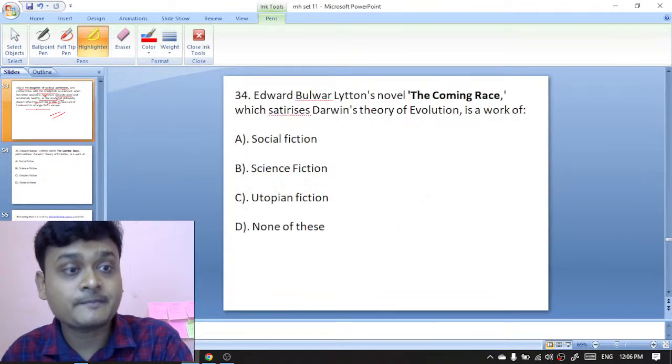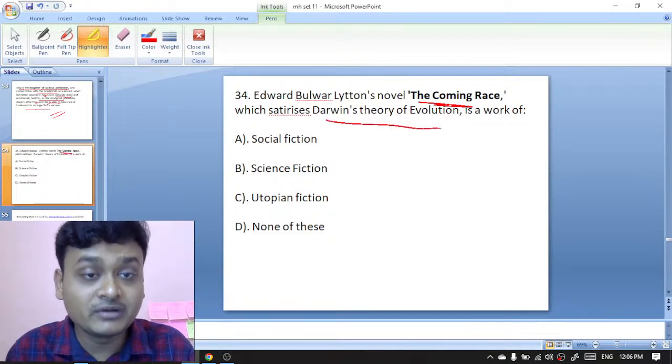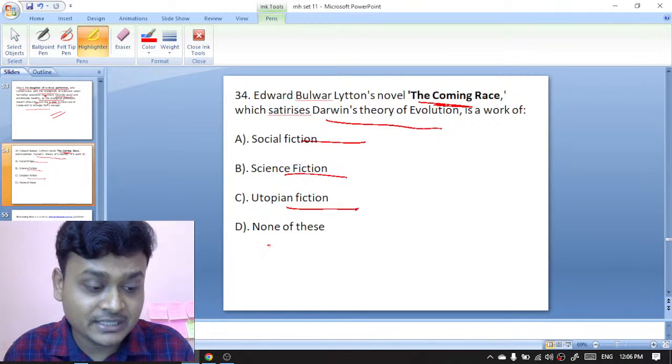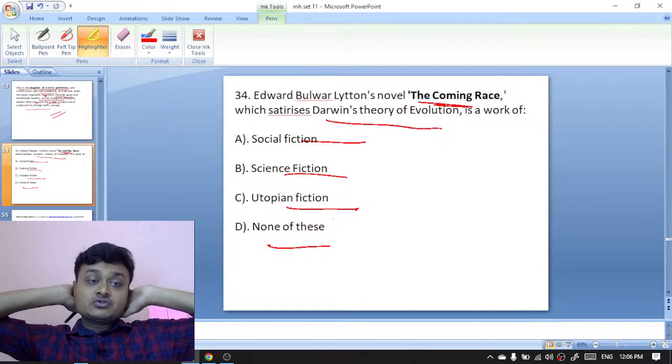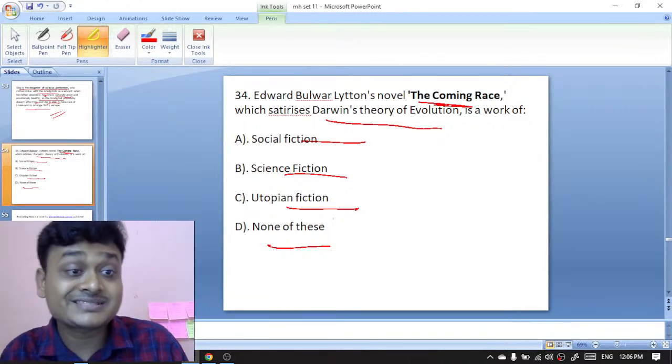Edward Bulwer Lytton's novel The Coming Race, which satirizes Darwin's theory of evolution, is a work of social fiction, science fiction, utopian fiction, or none of these. So Edward Lytton's novel The Coming Race is satirizing Darwin's theory of evolution, and this is a work of science fiction.